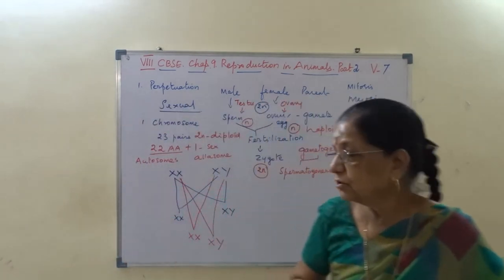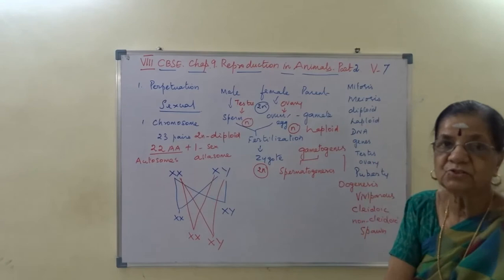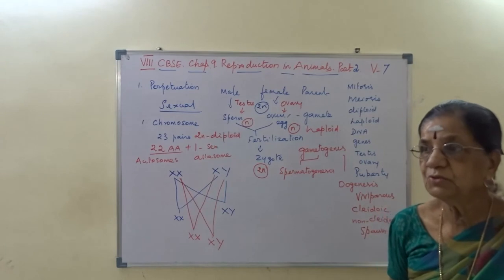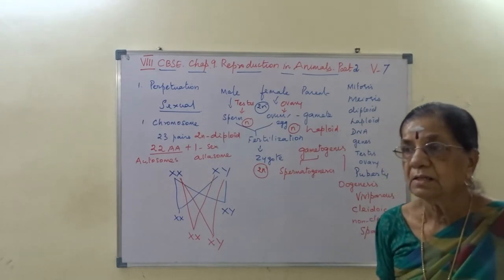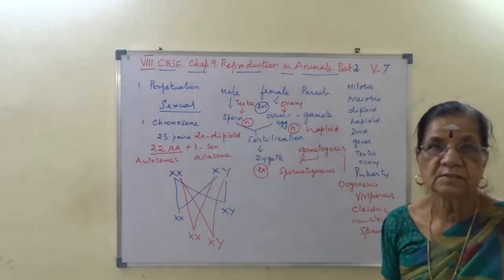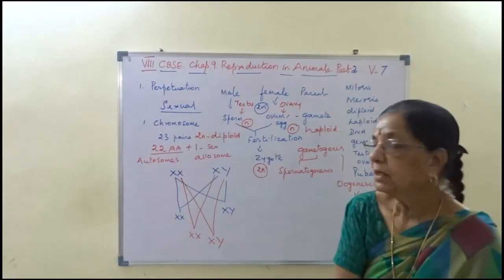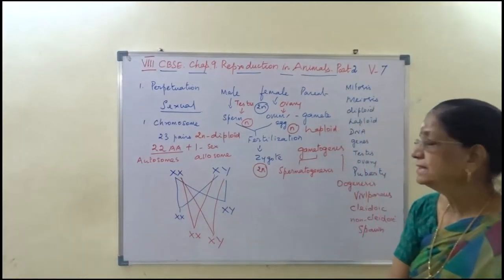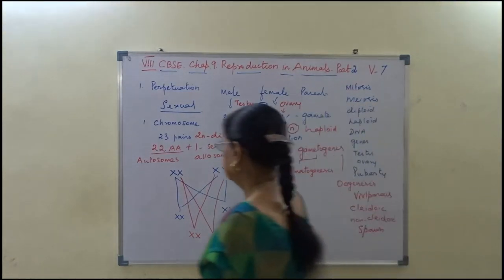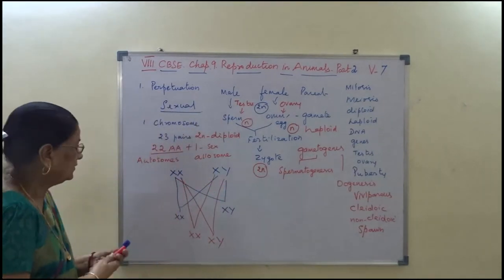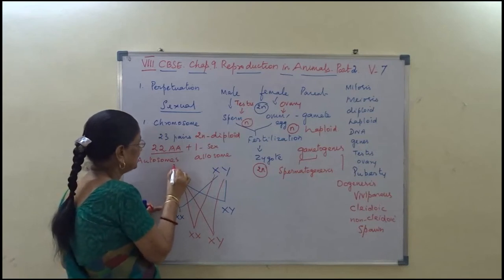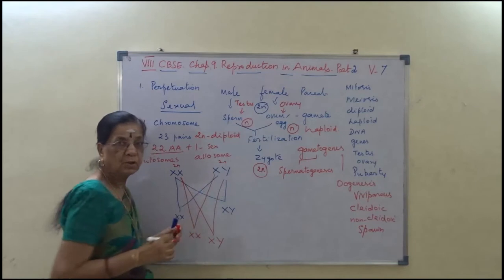We say the chromosomes occur in diploid condition. So normally that diploid nature we represent as XX. And this is also diploid.